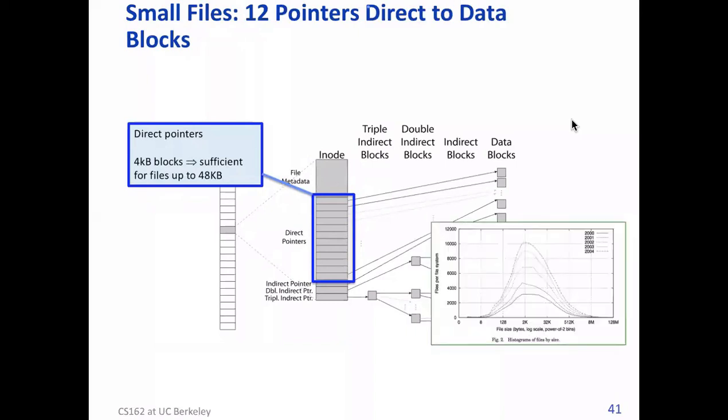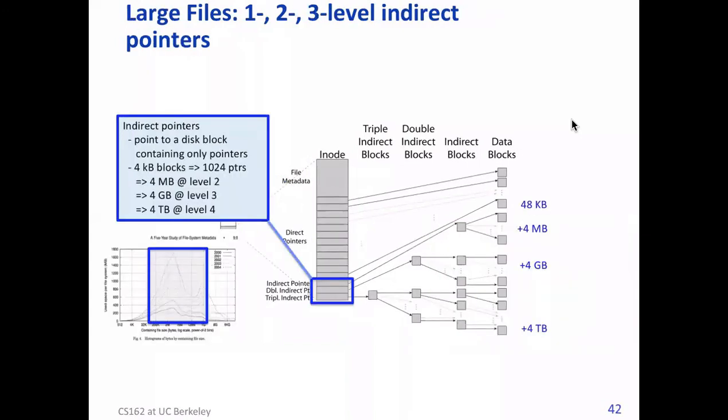If it's more, and this simulation shows that most of the files are less than that, so we are quite happy with this. If it is more than that, then we can get the next block, that is the 49th block, using one level of indirection. That now gives another certain number of pointers. So you can go up to 4 MB using second level pointers.